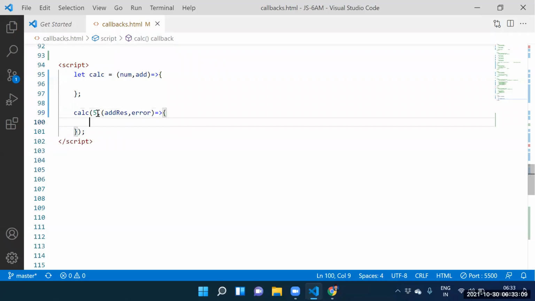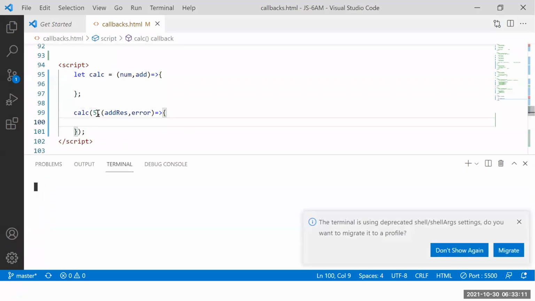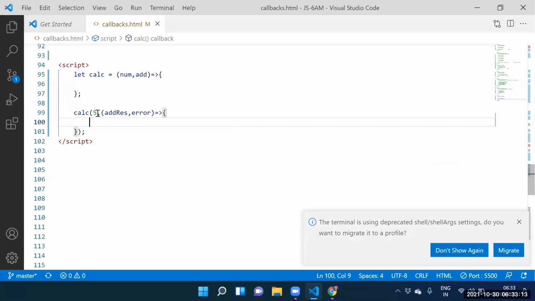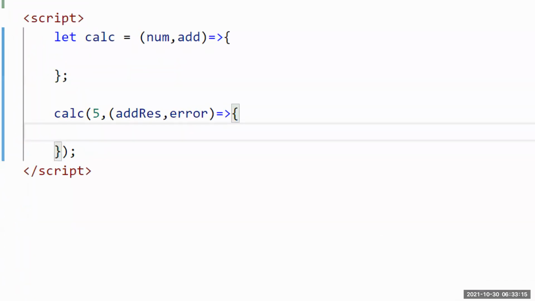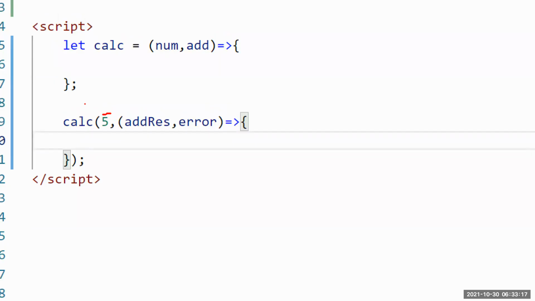Guys, please try to put the focus again. Here we have the 5. This number is stored into where? Num. Yes, sir. Whatever the 5 we have here, that 5 is stored into num.